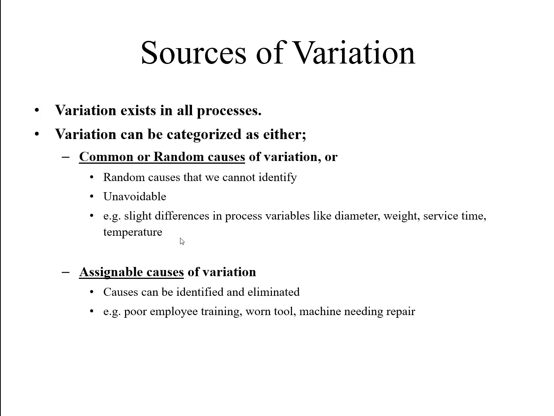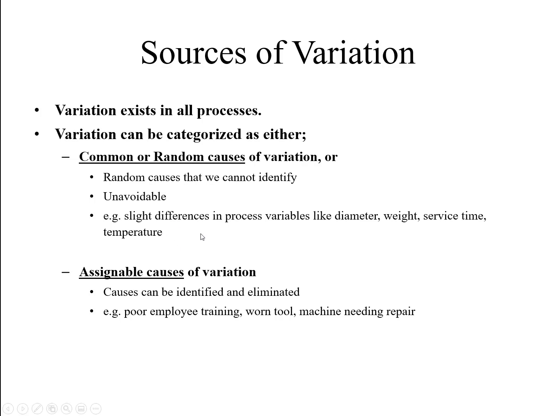Sometimes people return the product of a specific company. Let's suppose you buy an Apple iPhone, but you face some problem. Then what will you do? You will return it. Normally it happens. So basically some variation occurs in production. Or sometimes you visit a good restaurant which is very famous for its services, but due to some random situation or some random accident, you may not like the services of the staff. So slight differences in process variables like diameter, weight, service time, temperature occur all the time.